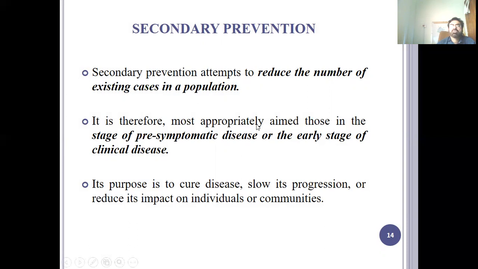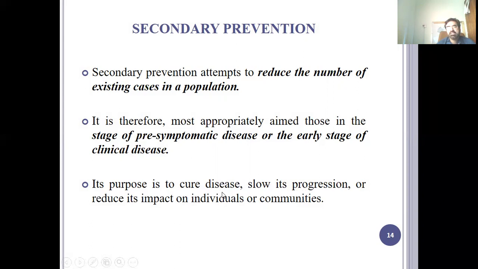It is therefore most appropriate for those in the stage of pre-symptomatic disease or in the stage of subclinical disease. In the clinic, even clinical disease is in the pre-symptomatic stage when there are no symptoms. More specifically, when you talk in terms of a screening test, it is applied to healthy individuals. And if you do secondary prevention, you can apply the treatment on apparently asymptomatic persons as well. So its purpose is to cure the disease, slow its progression, or reduce its impact on individuals or communities.